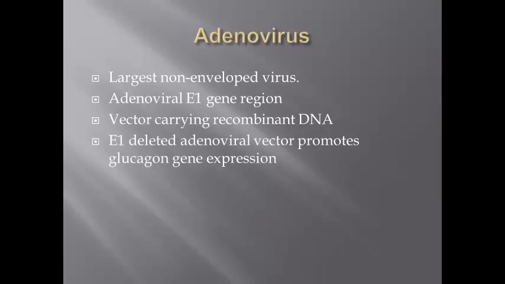Region 1 E1 deleted adenoviral vector increases differentiation and promotes glucagon gene expression in human mesenchymal stem cells. The adenoviral vector that was used in this experiment was shown to be most effective compared to other vectors.